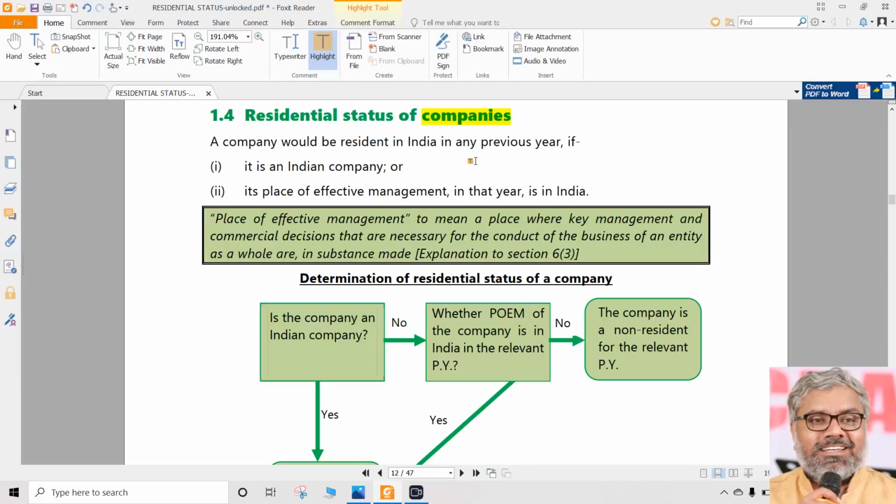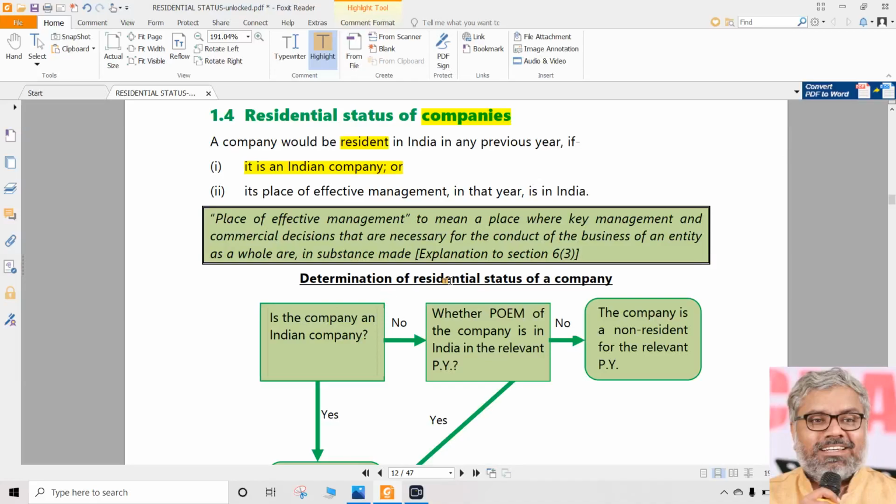A lot of cases will be there to identify whether some company is resident or non-resident. Of course, there will not be any litigation if that company is an Indian company. There is no second thought, no need to go for any kind of judgment. So the problem is not with the first point. When can we say a company is resident in India? Of course, when it is an Indian company. Done. There is no litigation. That is clear. Naturally, an Indian company will be resident only.